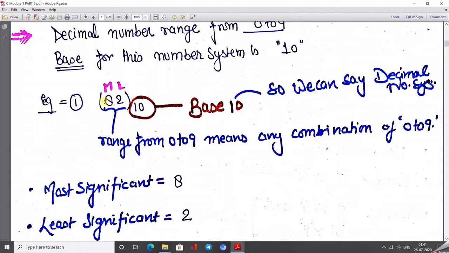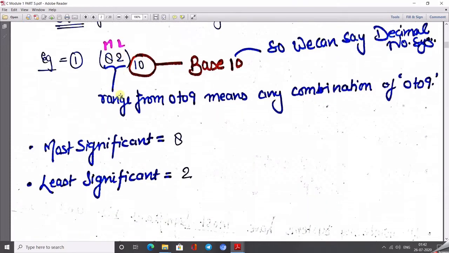So this is a decimal number. One most important thing is that within the bracket, the digits exist only in the range 0 to 9. With base 10, we can say the number is a decimal number, and 82 belongs to the range 0 to 9. So what is the most significant and least significant digit for the decimal number? As we see, 8 is the leftmost digit, so 8 is known as the most significant digit. 2 is the rightmost digit, so this is known as the least significant digit.